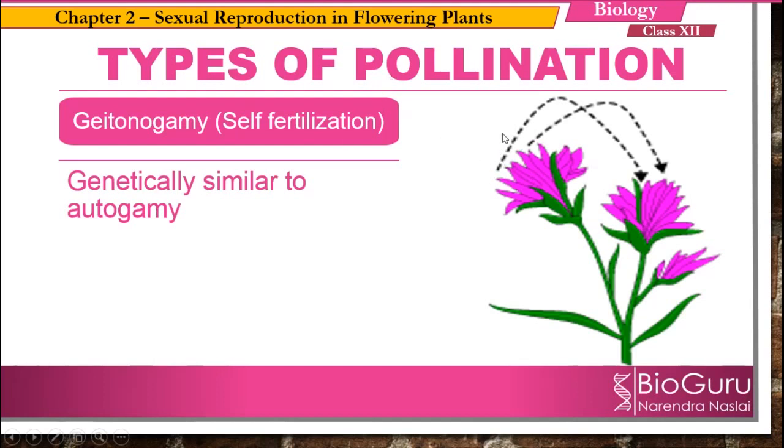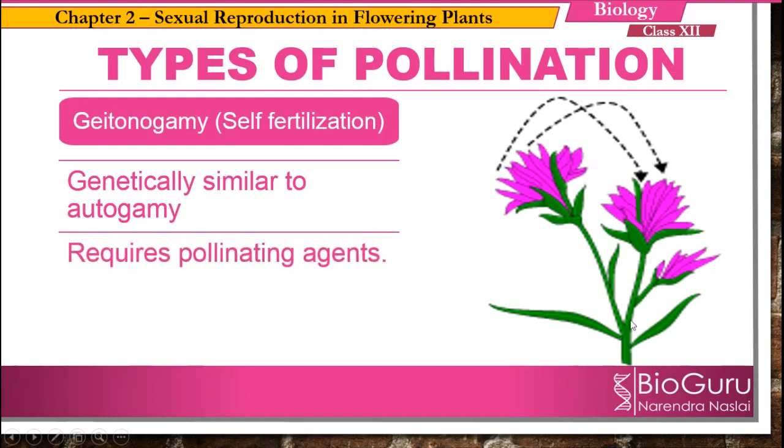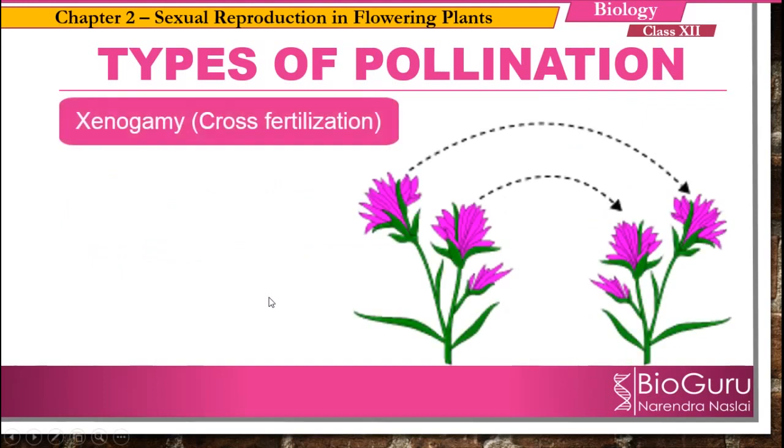In the case of autogamy, what is going to happen? The pollen grains are transferred within the same flower, but here the pollen grains are transferred to another flower belonging to the same plant. Because of that, geitonogamy is genetically similar to autogamy. Right? The flower is different but the plant is same. And this type of pollination requires agents. Which agents? Pollinating agents.